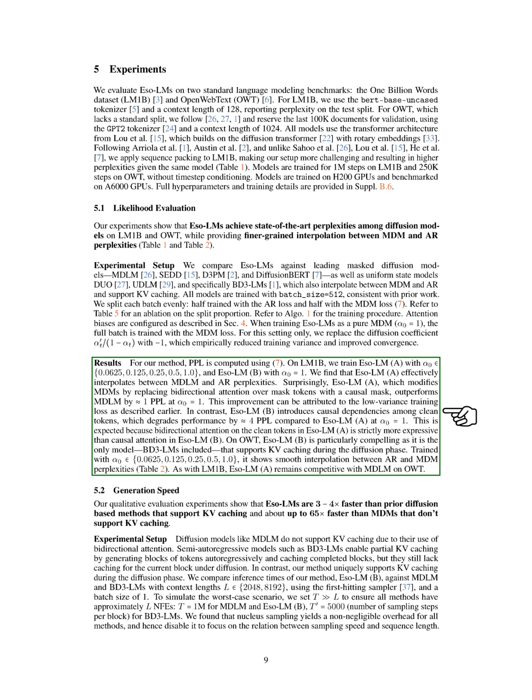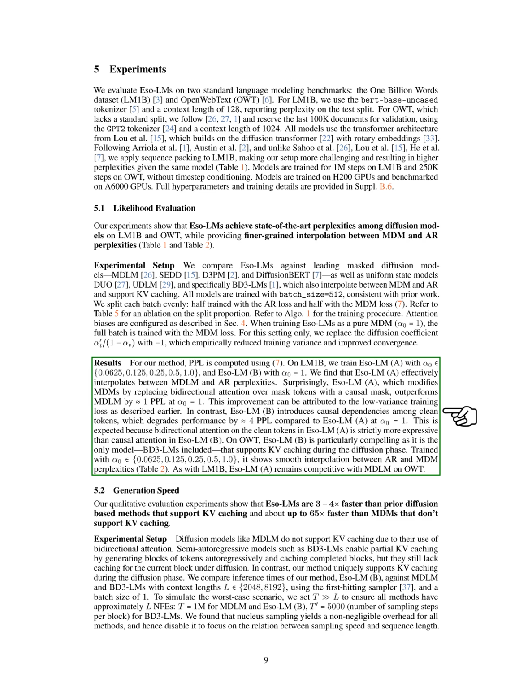Semi-autoregressive models, such as BD3LMs, can partially cache by generating token blocks autoregressively, but they still do not cache the current block during diffusion. Our method, however, uniquely supports key-value caching throughout the diffusion process. We compared the inference times of Eso-LM-B with MDLM and BD3LMs, using context lengths of 2048 and 8192 tokens, with a batch size of 1.